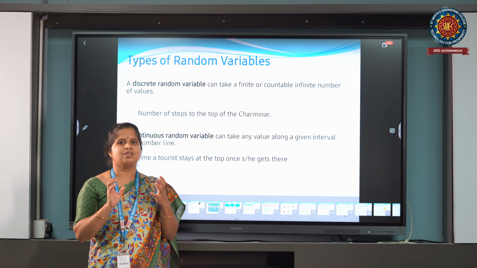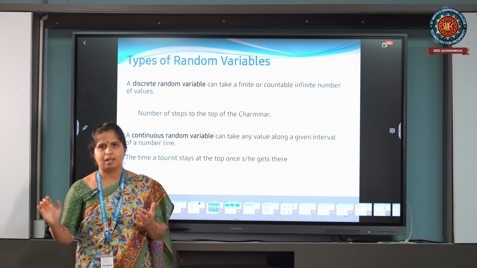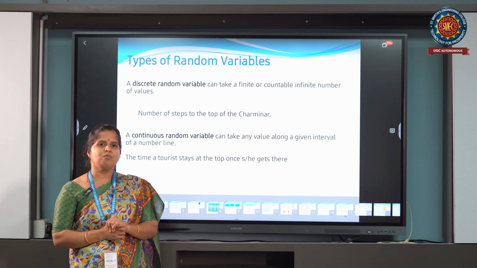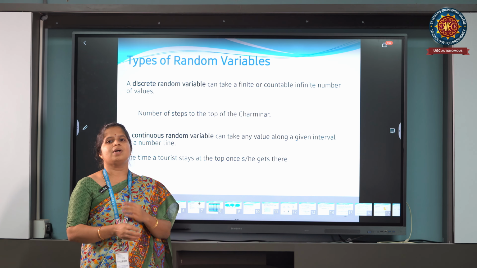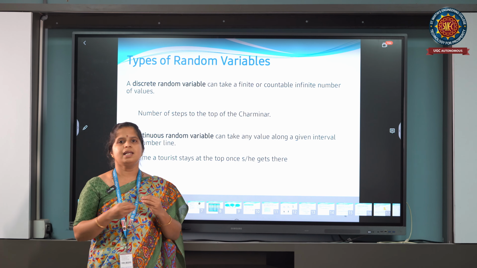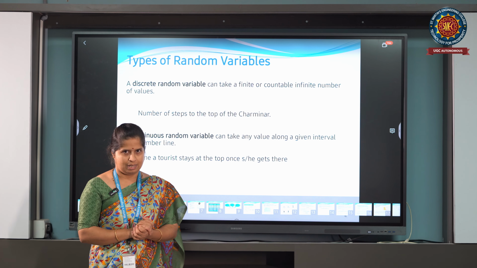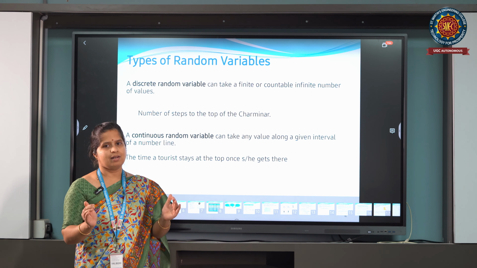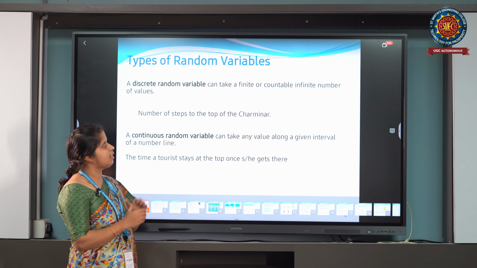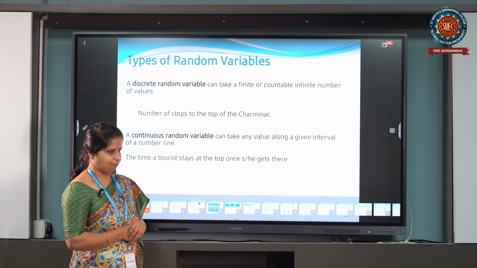If X takes finitely many or countably infinitely many values, then my random variable is called a discrete random variable. Suppose my sample is in an interval, for example the height of a person or weight of a person, then such a random variable we call a continuous random variable.